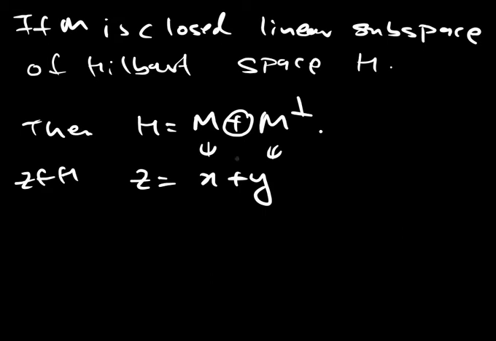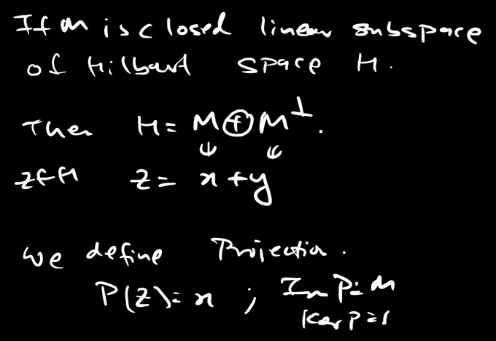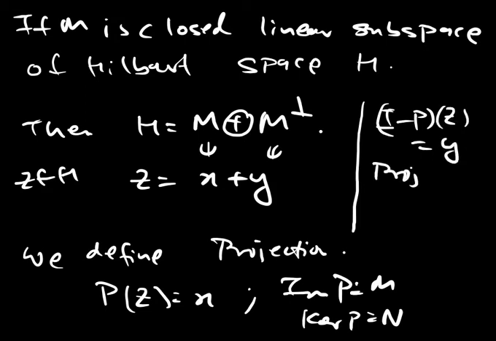So we can define a projection in this case. P of Z is X, then the image space of P would be M, and the kernel of P would be M perpendicular. Similarly, I minus P would be a projection, and I minus P of Z would be Y, so it's a projection on N.